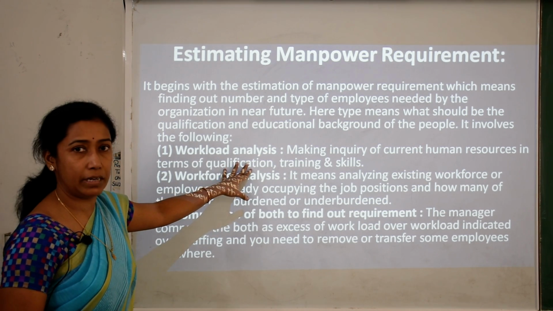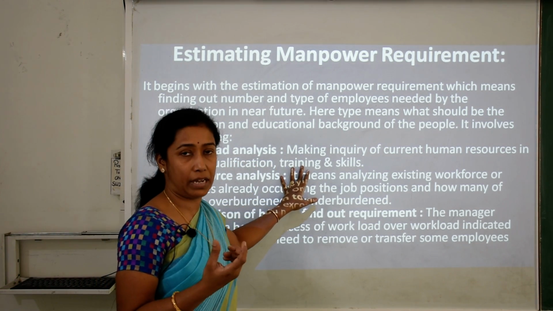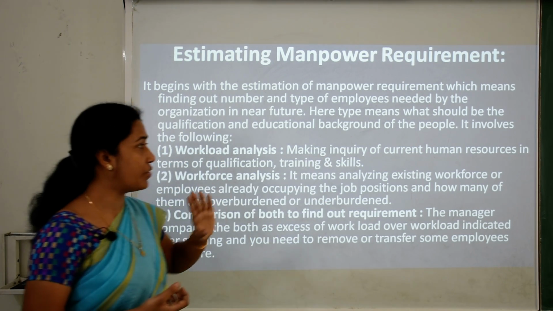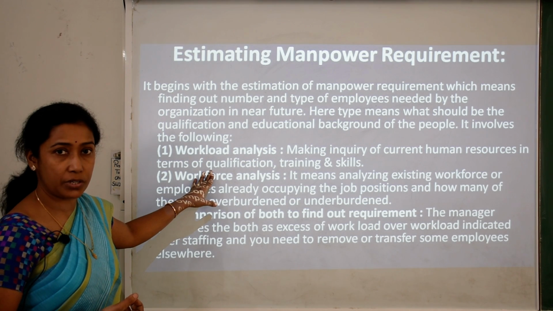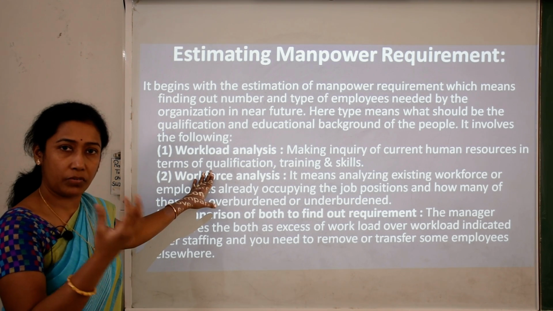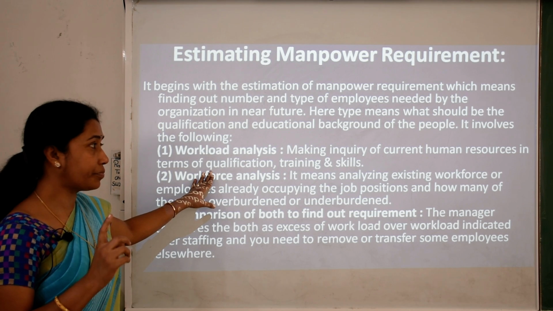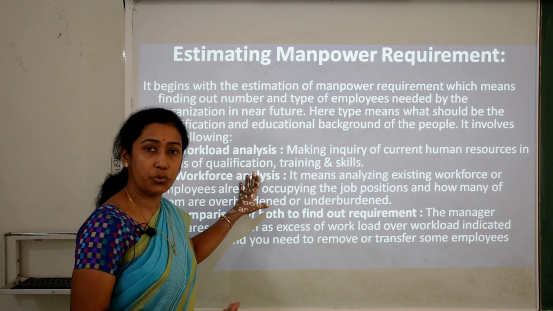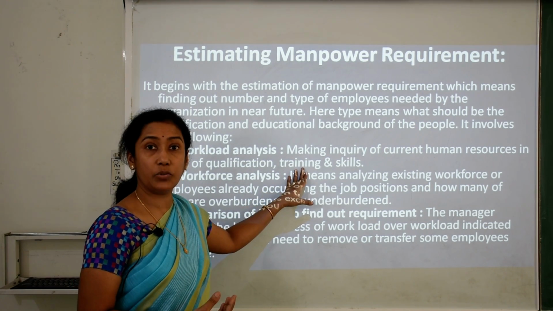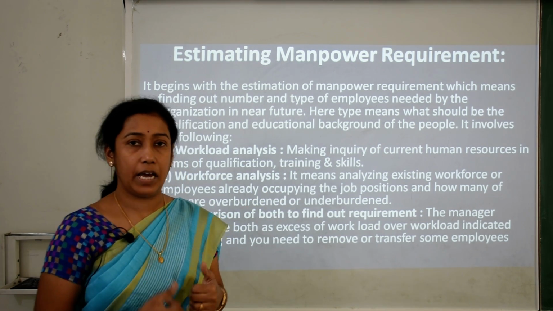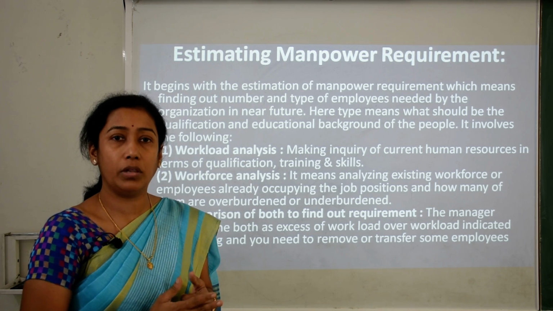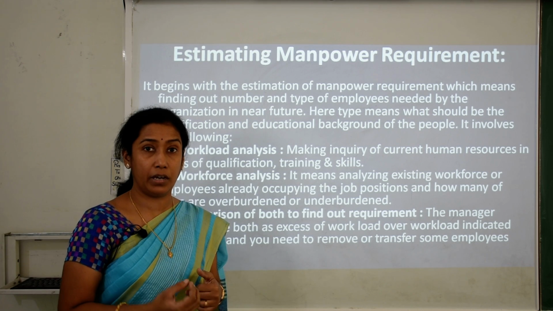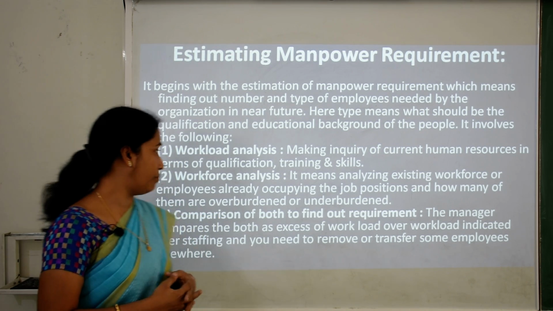First is workload analysis. That means first they need to estimate how much workload they have, that is, making an inquiry of the current human resource in terms of qualification. Whatever employees they are hiring, they need to compare them in terms of their qualification, whether they can do the work or not, their training, and the skills they have. After seeing all these aspects, they will hire those employees.